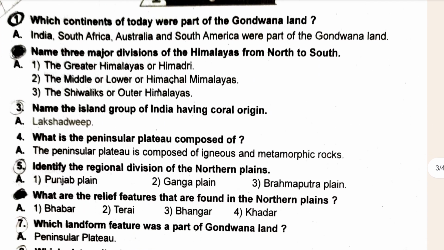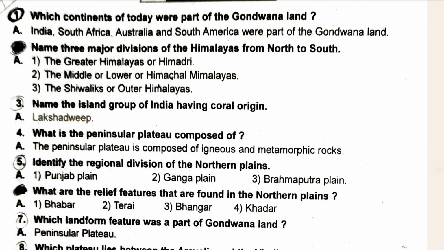Here are also the 1 mark questions. Whatever is in these 1 mark questions, I just collected from there and I'm showing you. Which countries today were part of the Gondwana land? India, South Africa, Australia and South America were part of Gondwana land. In the exam they will ask that India is a part of dash. India is a part of Gondwana land. We have to remember.